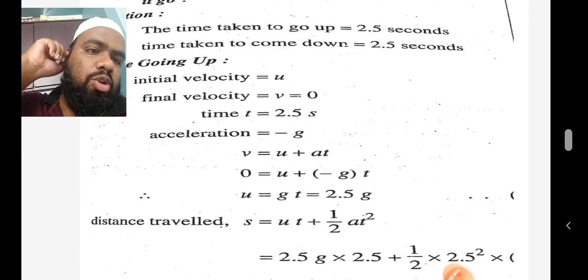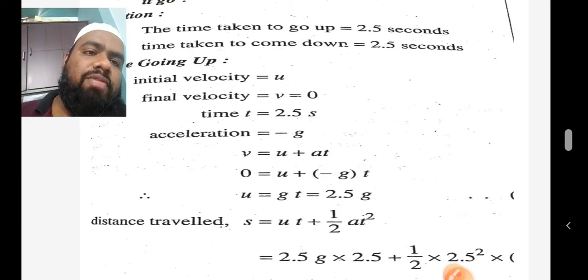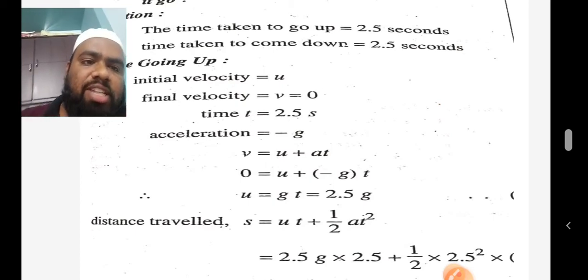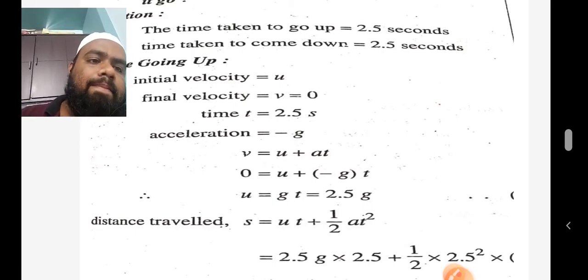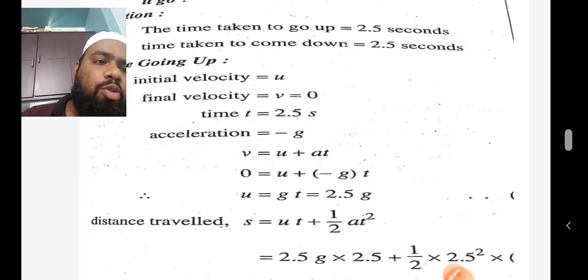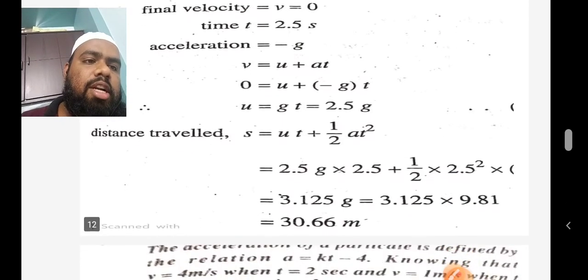Now the distance traveled, s is equal to ut plus half at square. We know this equation. So we substitute u is equal to 2.5 g, giving 2.5 g into 2.5, plus half into a, which is minus g, into 2.5 whole square, with g as 9.81.